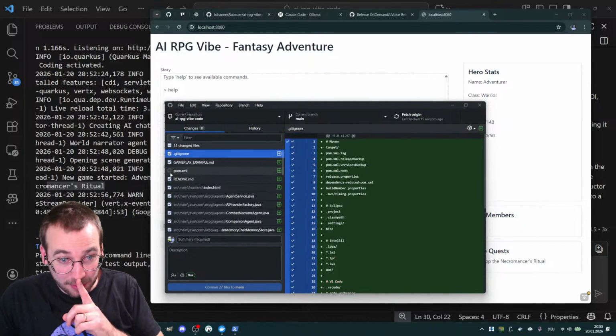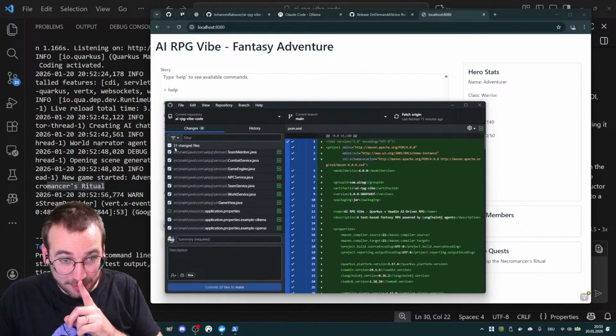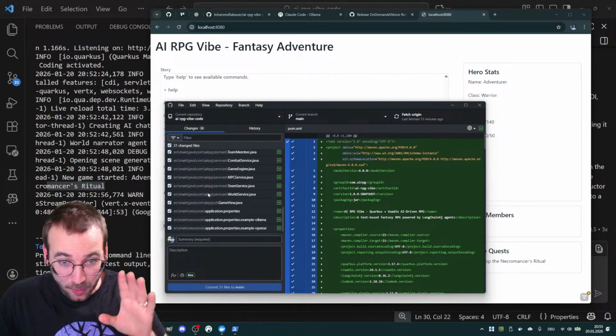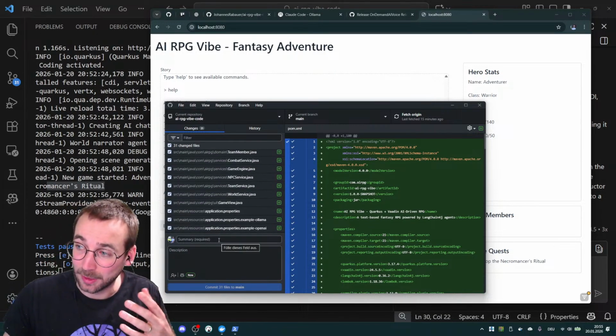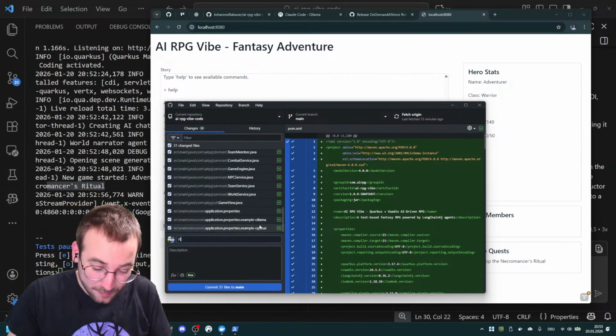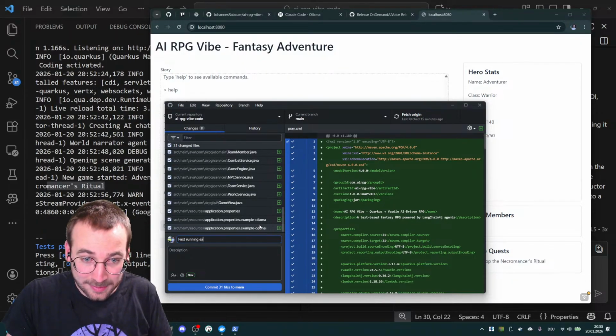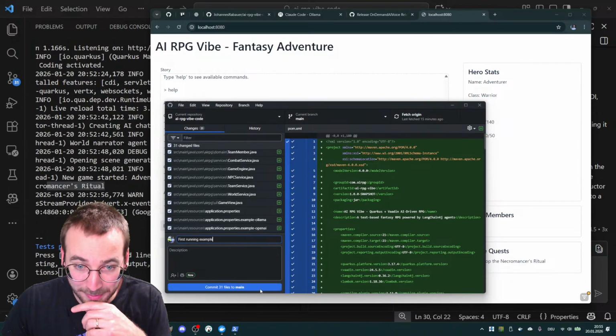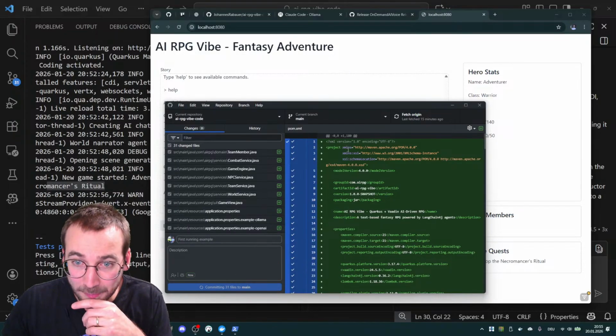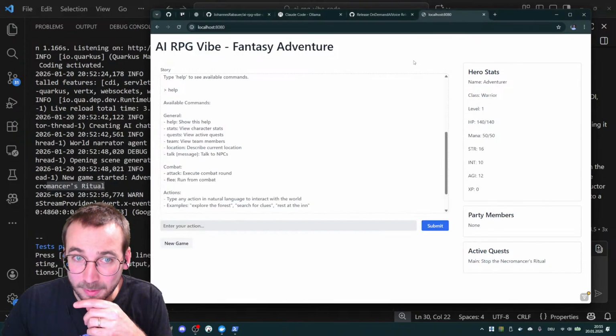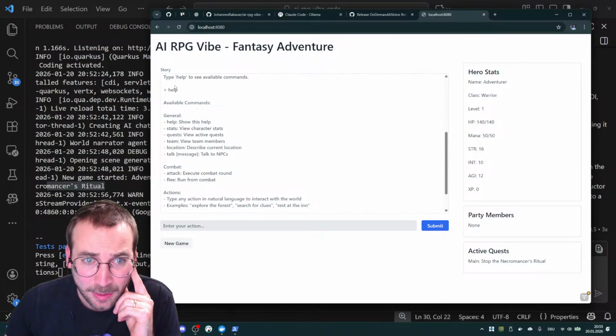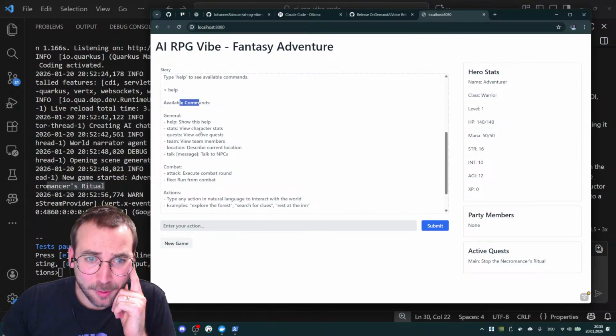Okay, one thing before we continue, because I like Git, and we have a running example. First running example, and I want to commit that. Great. Okay, what did help do? Available commands, general help, show this, yeah.